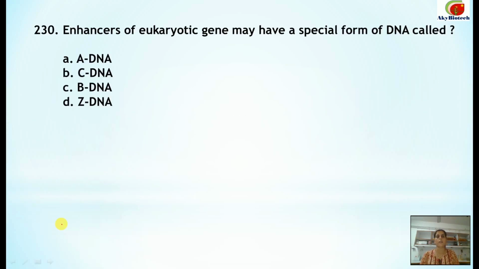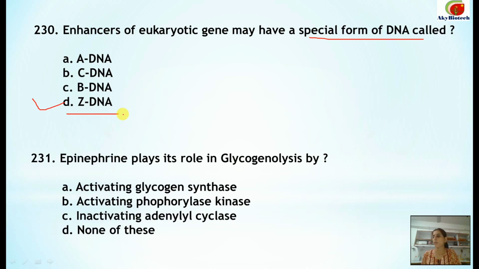Number 230. Enhancers of eukaryotic gene may have a special form of DNA called ZDNA. 231. Epinephrine plays its role in glycogenolysis by activating phosphorylase kinase.